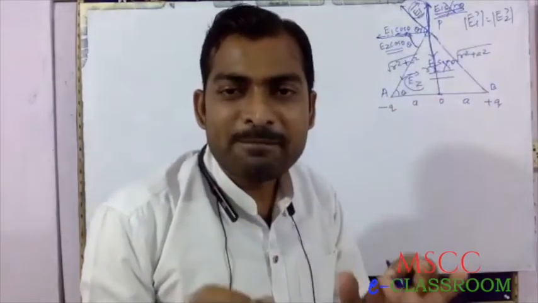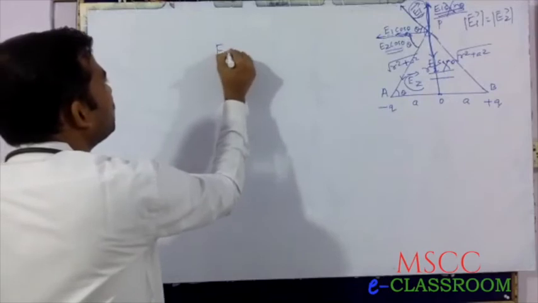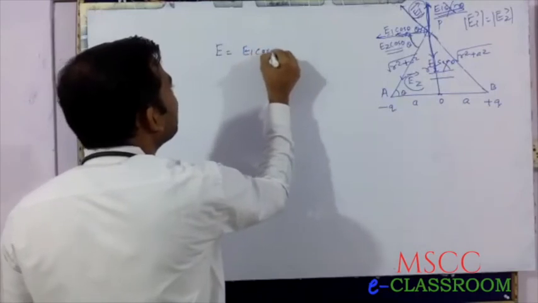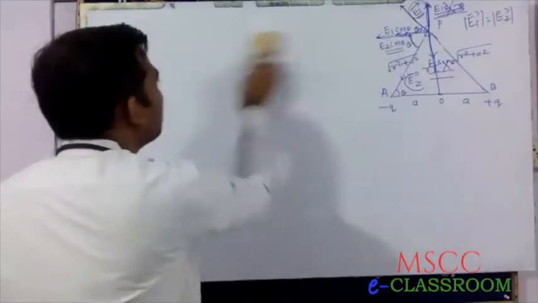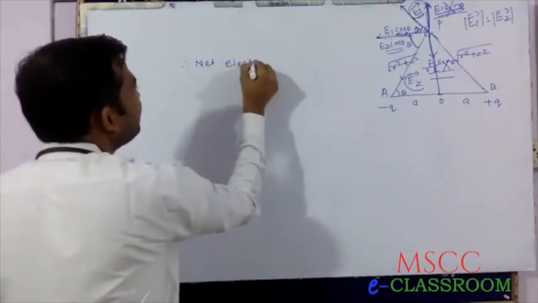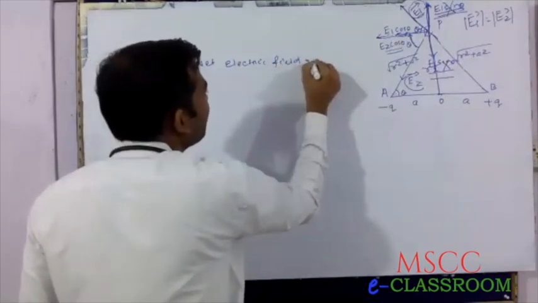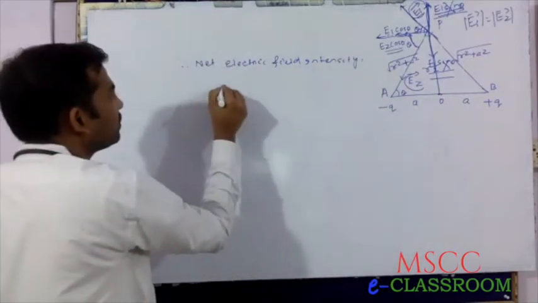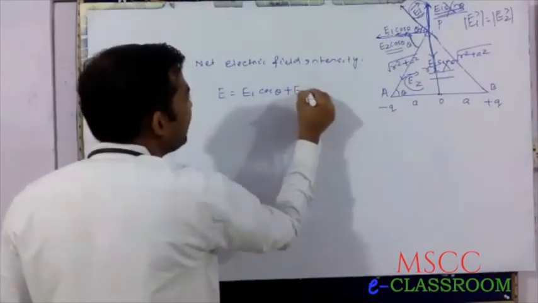Only the remaining components are responsible for the electric field intensity at this point P. E equals E1 cos theta, and in the same direction the other component is E2 cos theta. Therefore, the net electric field intensity E equals E1 cos theta plus E2 cos theta.